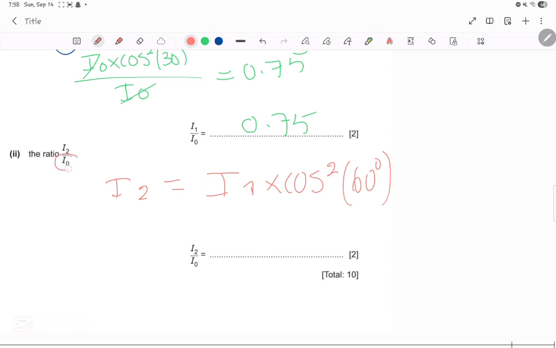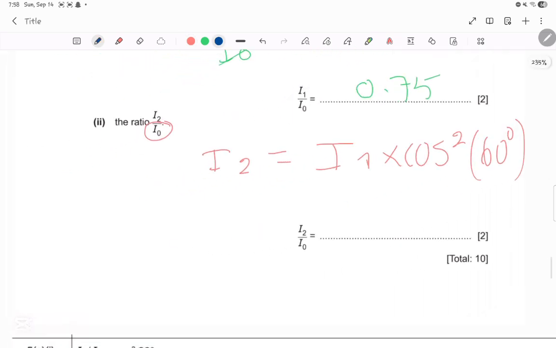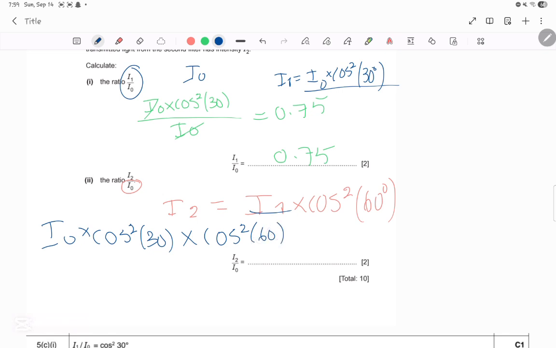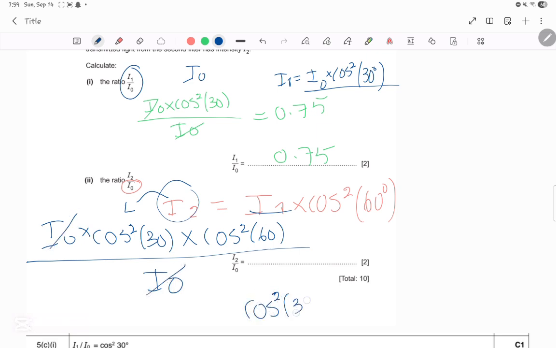But they want it in terms of I0. So what's the value of I1 in terms of I0? We took it before, which is I0 times cosine squared 30. So basically it's I0 times cosine squared 30, which is I1, times cosine squared 60. Now this is all the value of I2 over I initial. This and this will cancel, so the final answer is cosine squared 30 times cosine squared 60.